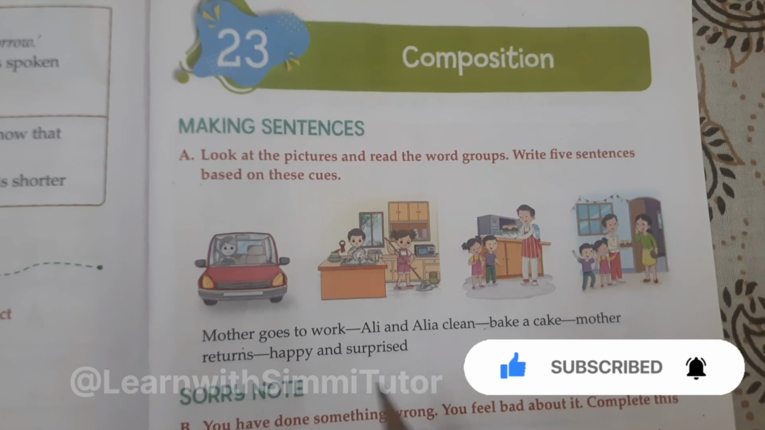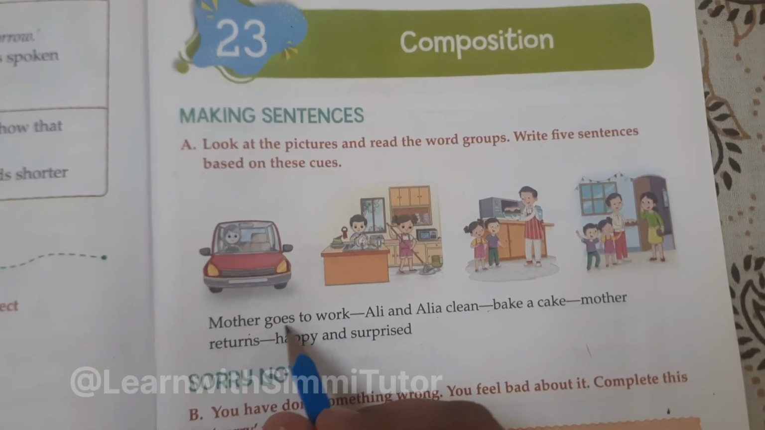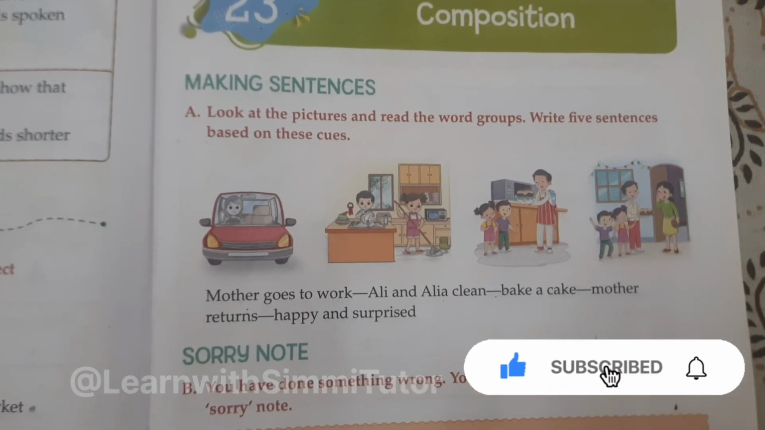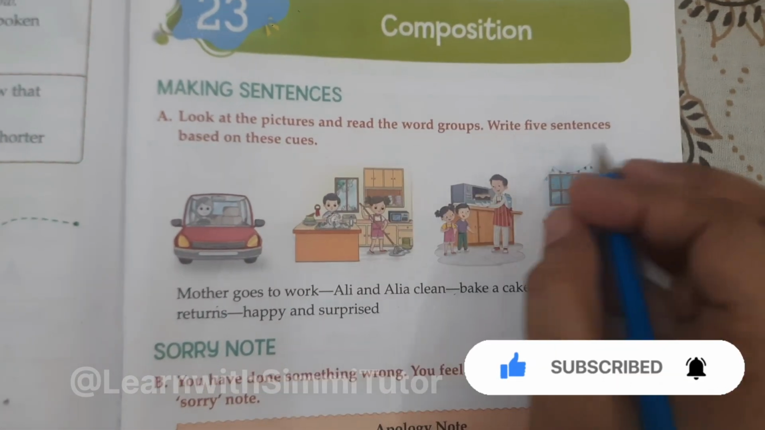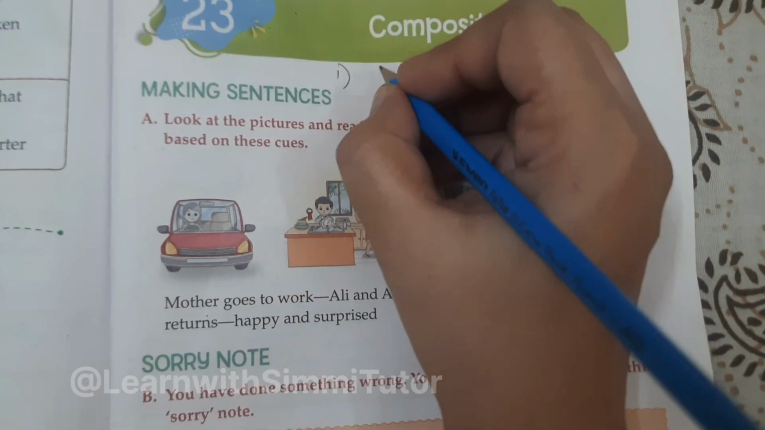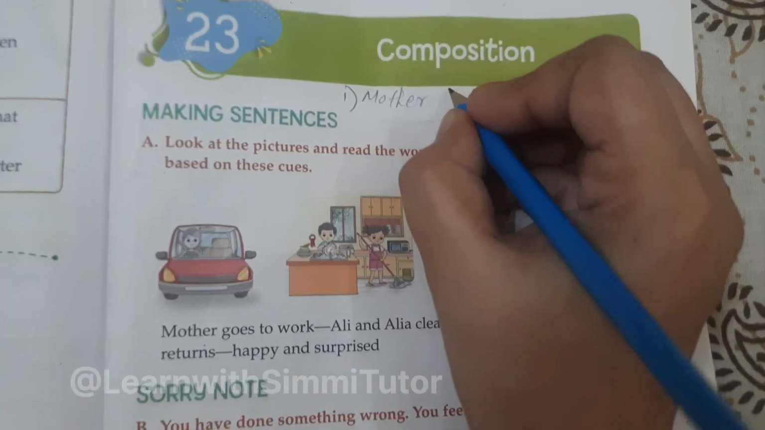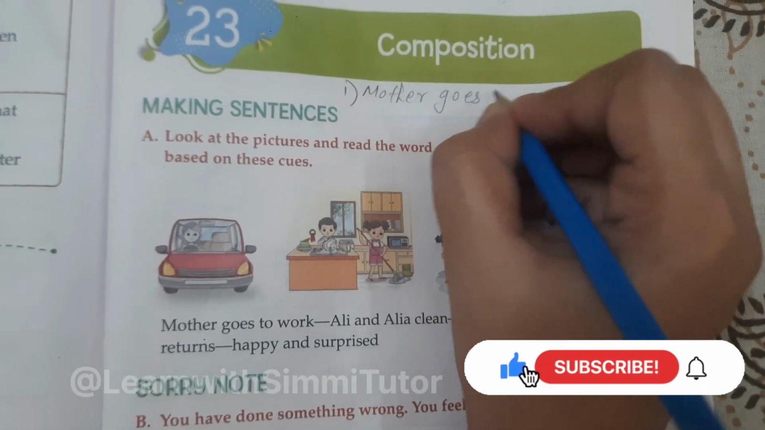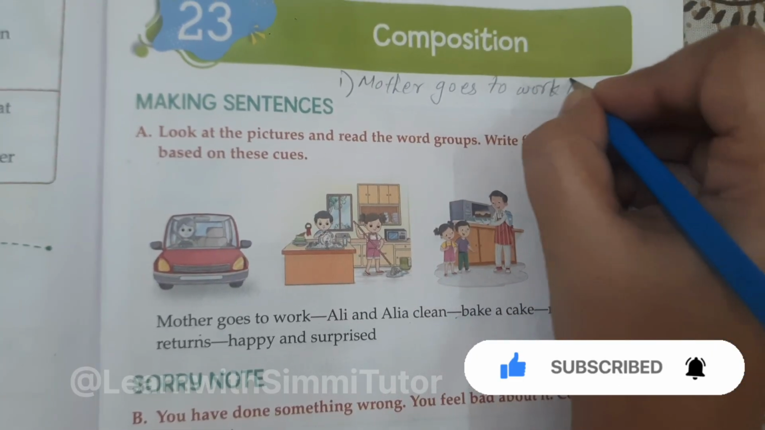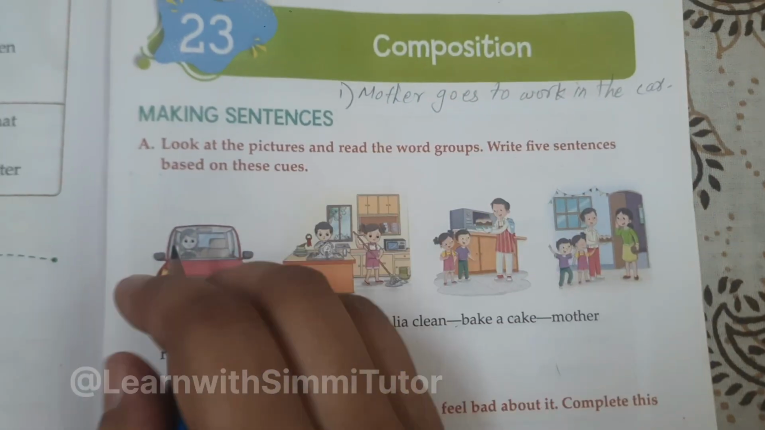Okay. So, what first sentence can we write? Mother goes to work in the car. See here, it is written mother goes to work. So, we have to elaborate this sentence. The first one would be, I will write over here, see. First will be mother goes to work in the car.